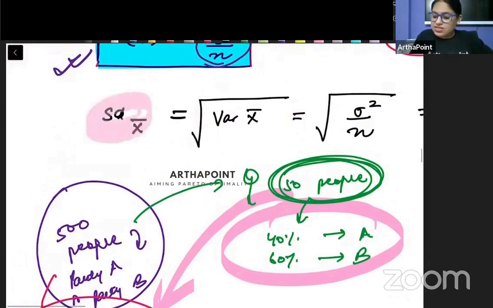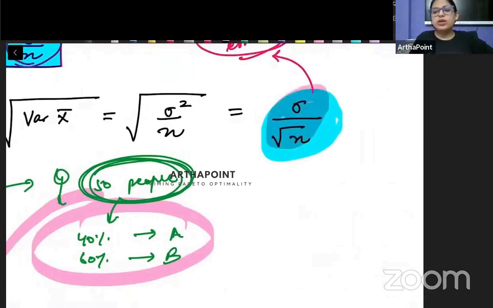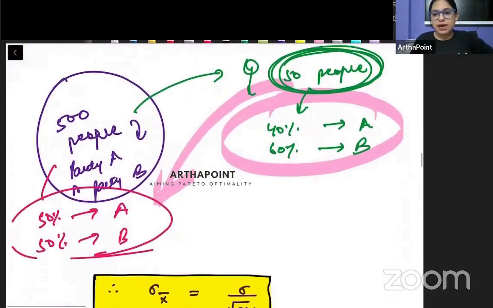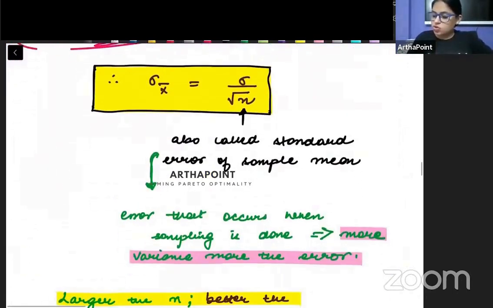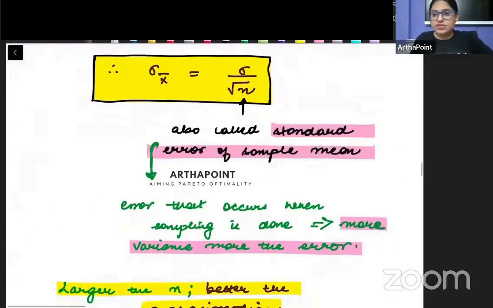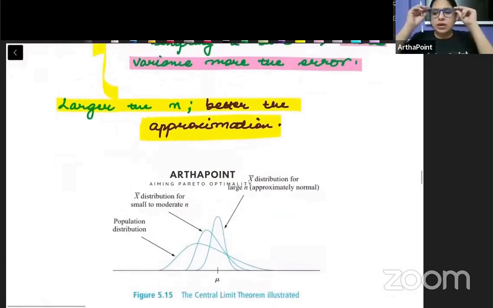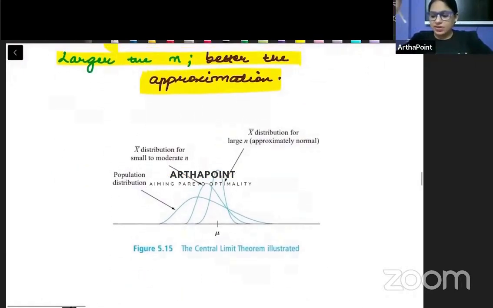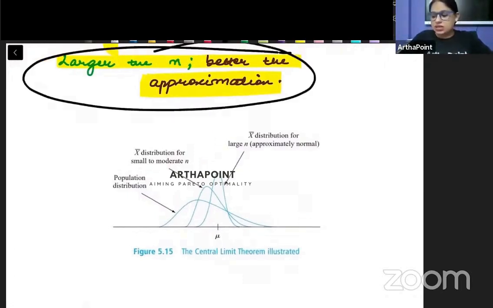So the formula for standard error is sigma by root n. It is called sigma by root n. Am I clear with that? Okay, beta. So this is also known as the standard error of the sample mean. And why I am committing error, I have also cleared this out. Next thing that we want to focus on is that as the sample size increases,